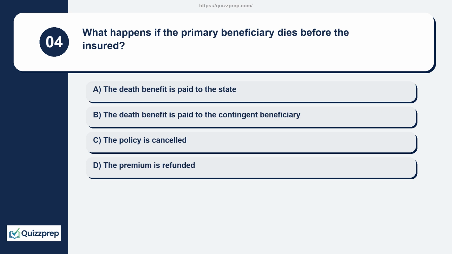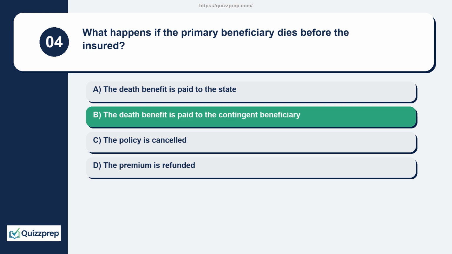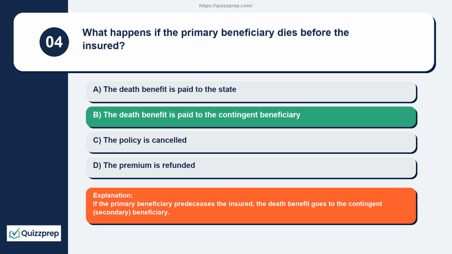Question 4. What happens if the primary beneficiary dies before the insured? The death benefit is paid to the state. The death benefit is paid to the contingent beneficiary. The policy is cancelled. The premium is refunded. If the primary beneficiary predeceases the insured, the death benefit goes to the contingent, secondary, beneficiary.